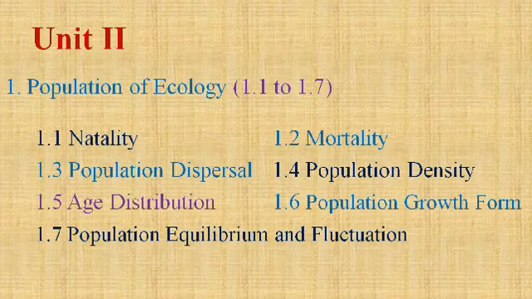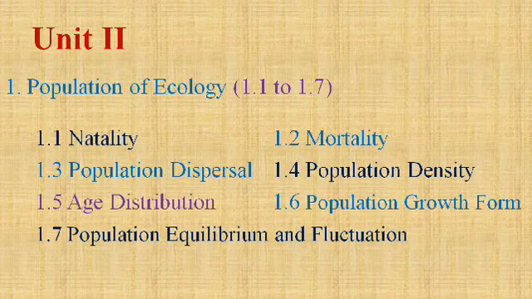Each and every population has certain ecological concepts, that is natality, birth rate, mortality, death rate, population dispersal, density, age distribution, population growth form, population equilibrium and fluctuation. These aspects are important for the conservation of any animal.